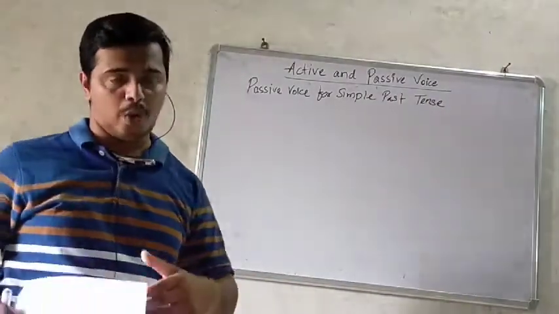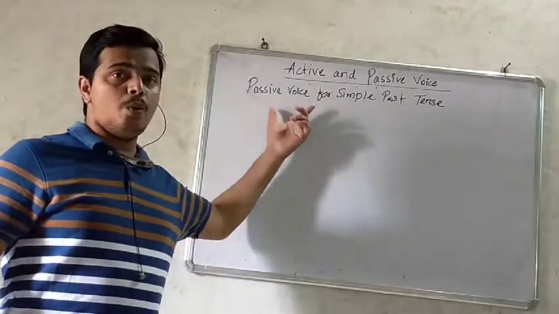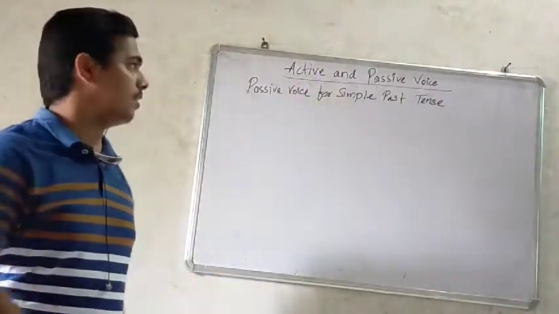So before we solve some examples and understand, let us see what the rule says.